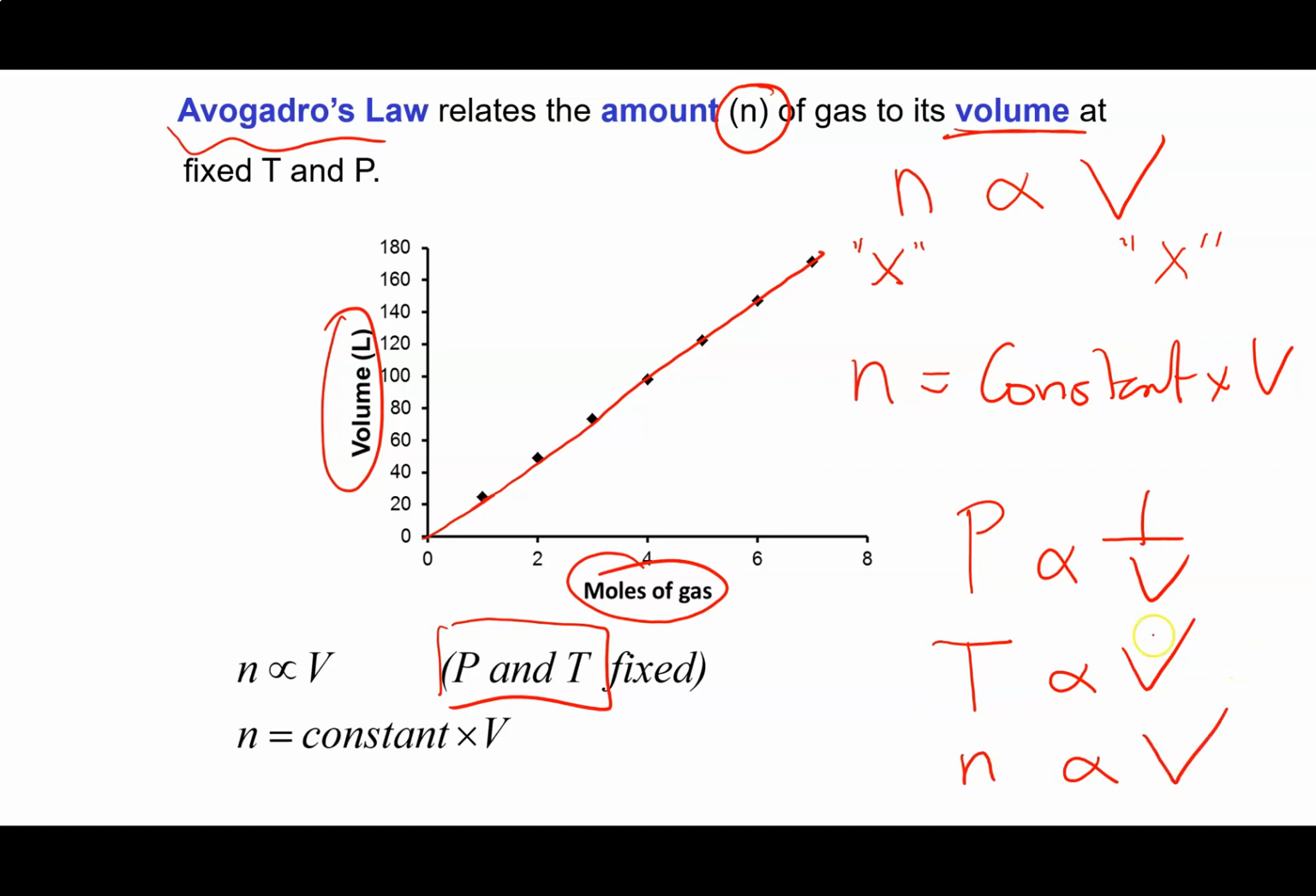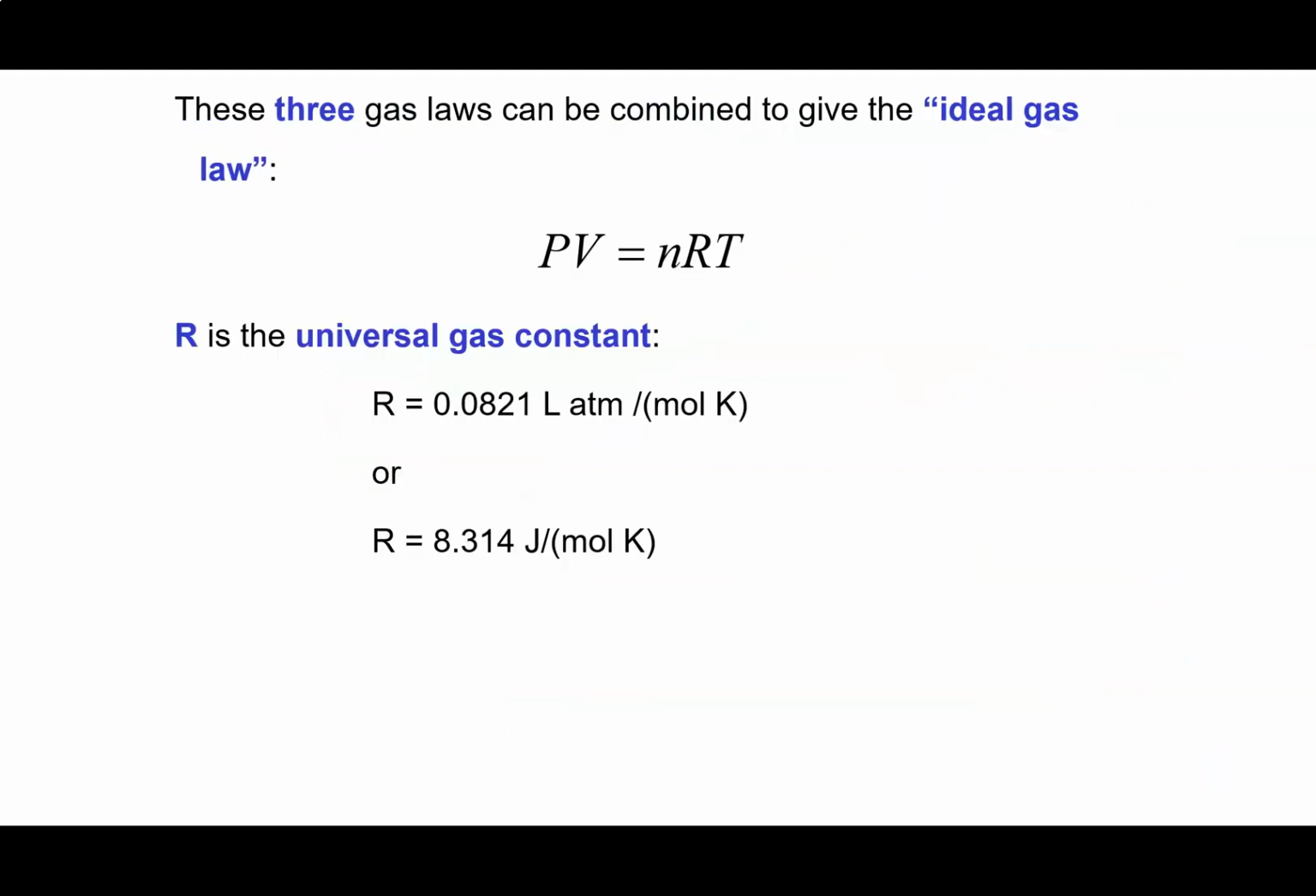Now, of course, the relationship between pressure and volume holds when we have a constant amount and temperature. The relationship between temperature and volume holds when we have constant amount and pressure. So basically, it's like varying one thing and keeping the other two constant. Okay, so these 3 things can be combined to give what we call the ideal gas law, and it's normally memorized in this format: PV equals nRT.